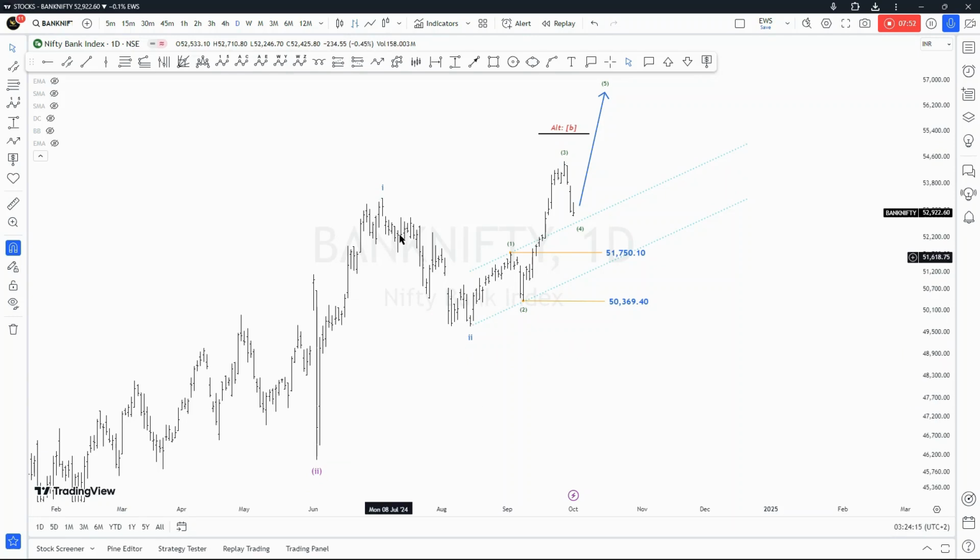Well, it does look a little bit complex, but not so complex. But at the same time, I do want to say that we might be in wave A of a flat wave two. So in that case, instead of this being wave one and then this two, and then we're currently in wave three, it will be A, B right there, as you can see, our alternate. That means if we happen to decline, as you can see, in what is likely our fourth wave here, we decline and close within this price territory.